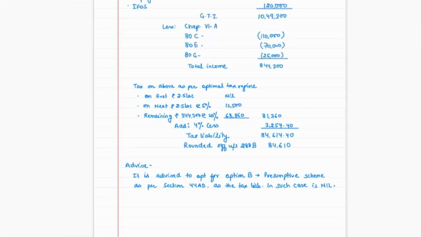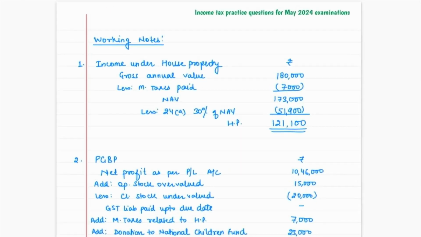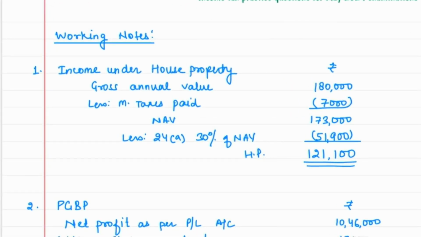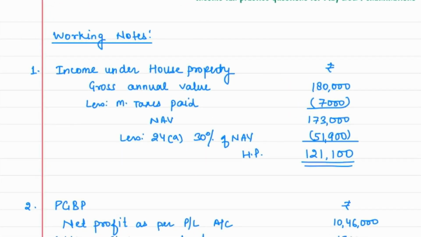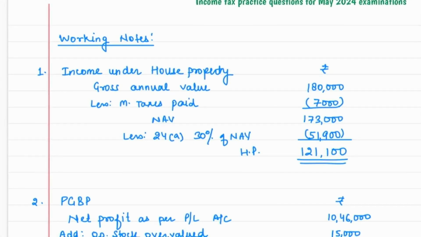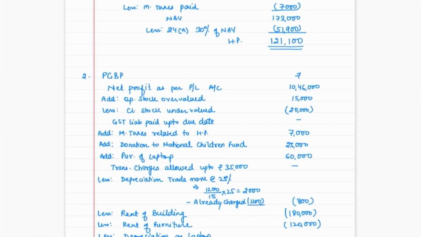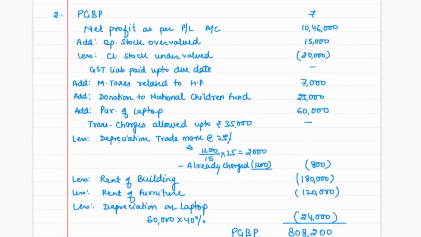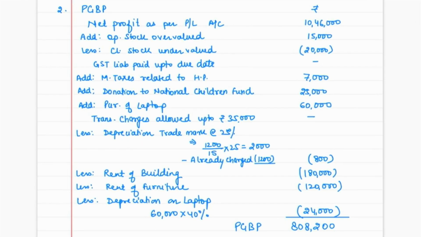Okay, and now the working notes of this question. One was related to house property. Pause the video here, guys. And next was PGBP. Finally, over here, this is our working note. Got it? Now the next question.